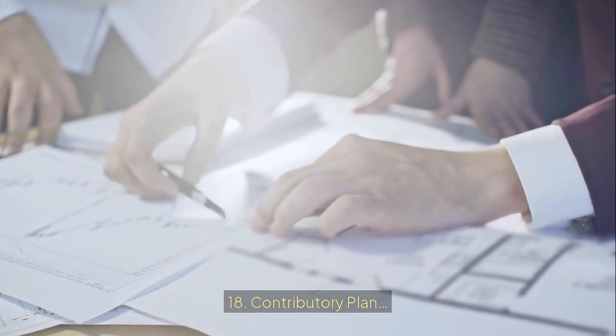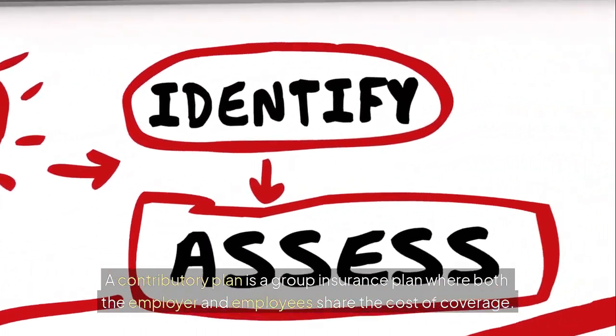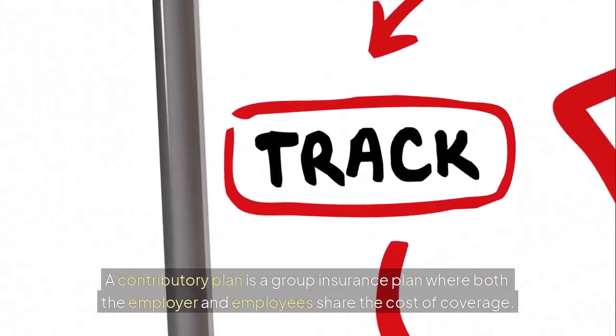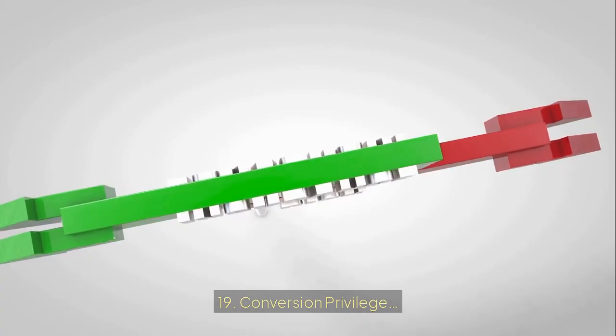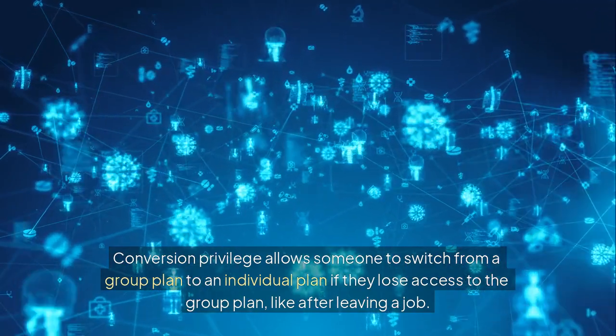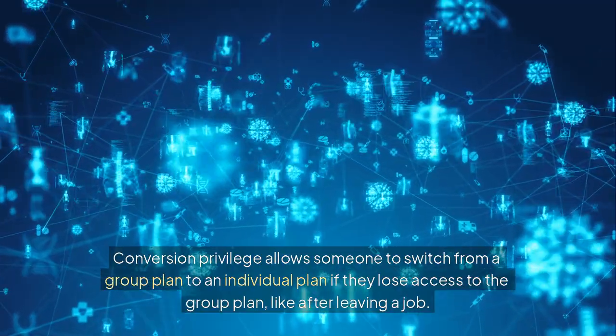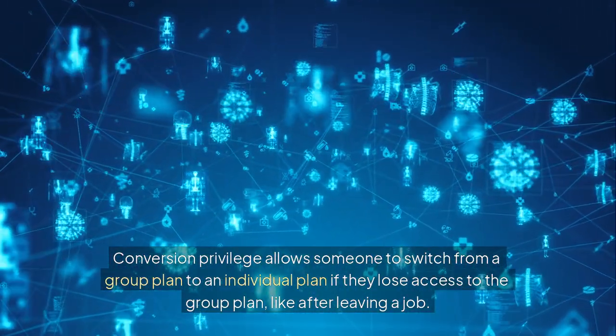18. Contributory plan. A contributory plan is a group insurance plan where both the employer and employees share the cost of coverage. 19. Conversion privilege. Conversion privilege allows someone to switch from a group plan to an individual plan if they lose access to the group plan, like after leaving a job.